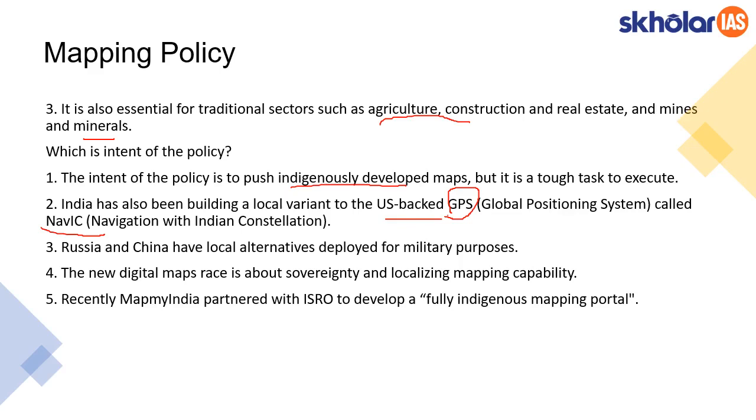And this new digital maps race is about sovereignty and localizing mapping capability. So basically, when we talk about mapping, there involves an idea or concept of sovereignty. So a country's sovereignty is also involved in mapping. For example, if you remember, there have been many disputes where, if you see the Google map of India from Pakistan, then you would be seeing a map without POK in the India map. But if you see the same map from India, the POK would be shown as an integral part of India.